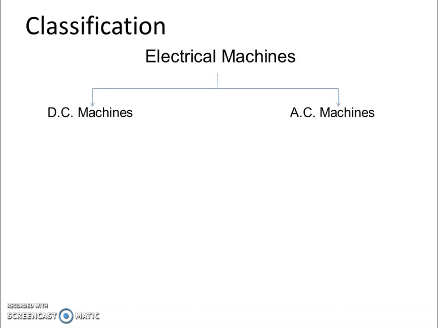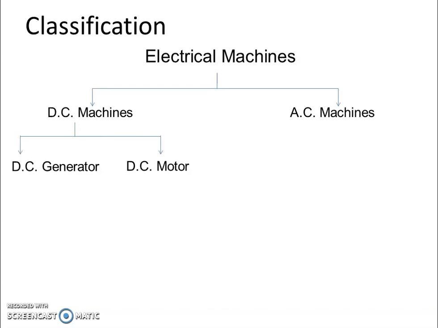If a generator is giving you AC current as output or you are giving AC current as input to the motor, it comes under the category of AC machines. Let's move forward. DC machines are again classified as DC generator and DC motor. As I told you, if you are getting DC current as output, it will be a DC generator.